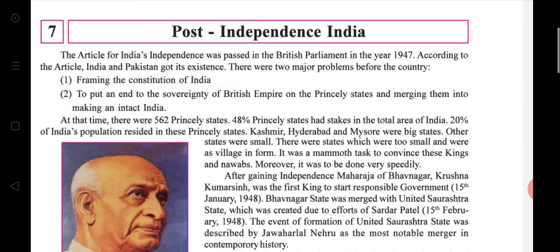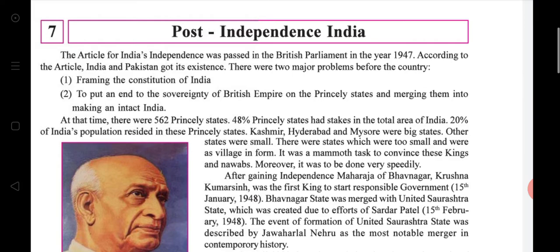And now we start chapter number 7, and after completing this chapter we will move on to the geography part, chapter number 17. So let's start chapter number 7, Post-Independence India.